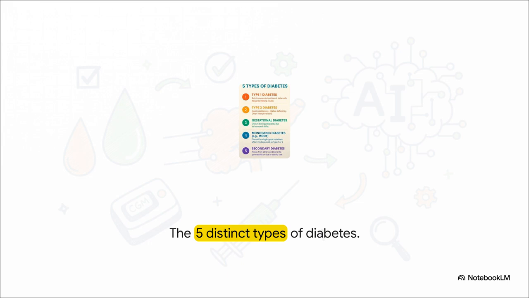We've also got gestational diabetes, which happens during pregnancy due to hormonal shifts. But look at numbers 4 and 5. Monogenic diabetes is caused by single-gene mutations, and believe it or not, a surprising number of people go years treating the totally wrong type because it's so frequently misdiagnosed as type 1 or 2. Finally, secondary diabetes arises from other conditions like pancreatitis or even from steroid use.